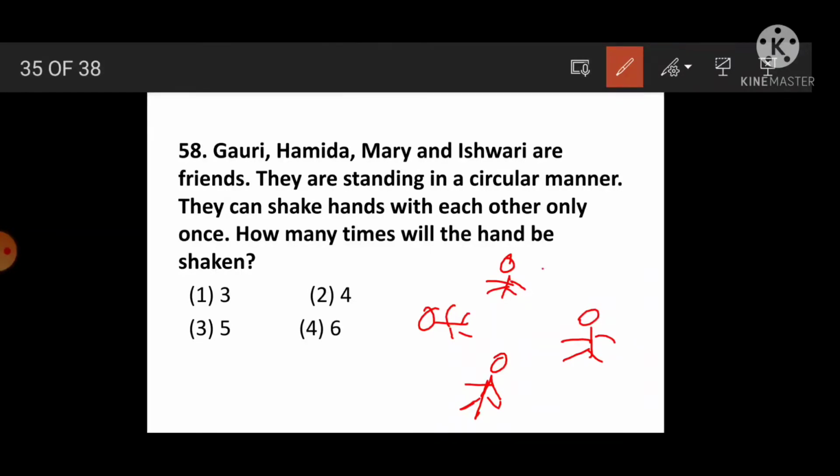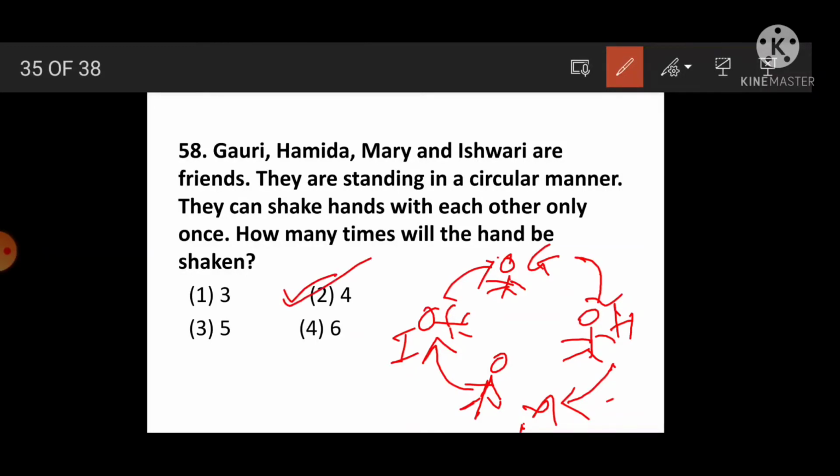See, first suppose these are Gauri, Hamida, Mary and Ishwari. Then Gauri can shake hands with Hamida. Hamida can shake hands with Mary. Mary can shake hands with Ishwari, and Ishwari shakes hands with Gauri. Means how many times? 1, 2, 3, 4. Option 2 is the correct answer.